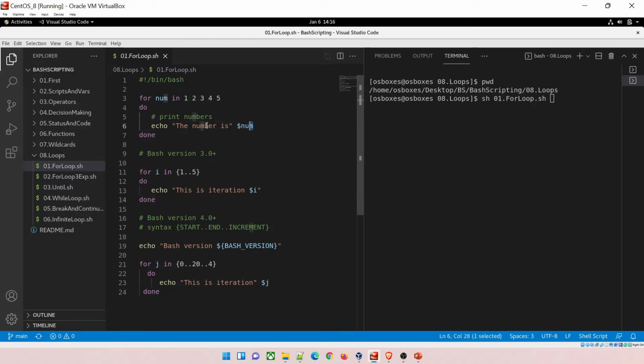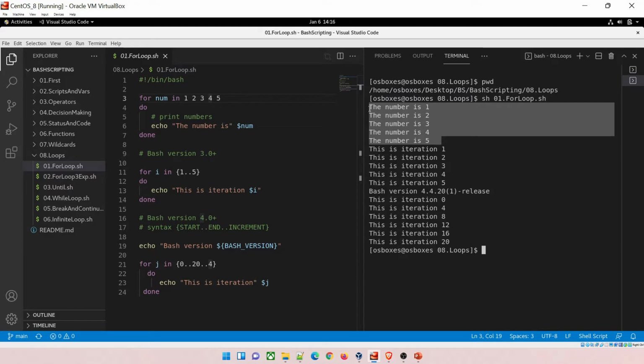Okay, nothing much here. We are just echoing the number is num from 1 till 5, and let's just run it, and you can see this. Okay, stop the video if you have any sort of doubt over here. Okay, now in Bash version 3.1, this is kind of a legacy way. This is a new way.